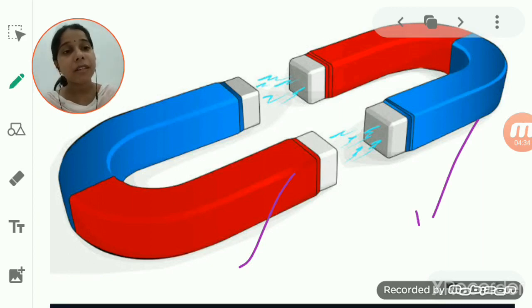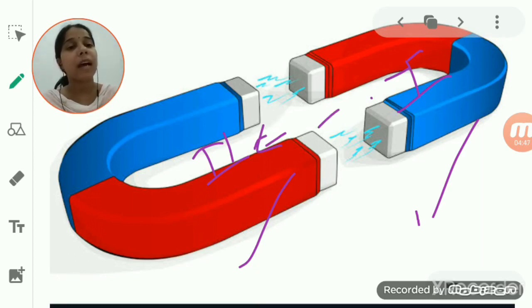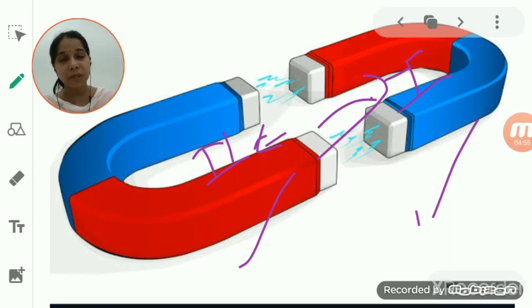So if this is the first one and this is the second one, if the first applies a force on the second, the second also applies an equal and opposite force on the first. The two magnets attract each other or repel each other. What does that indicate? It indicates that both of them are applying an equal and opposite force on each other. So this is an example in which the two bodies are not in contact with each other.